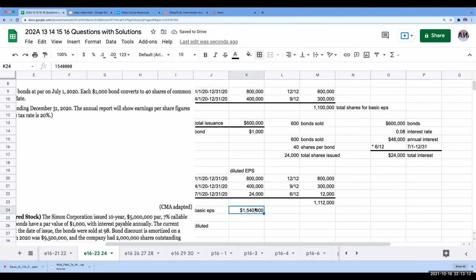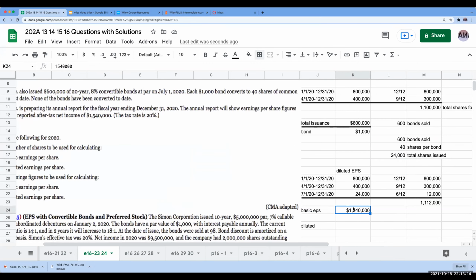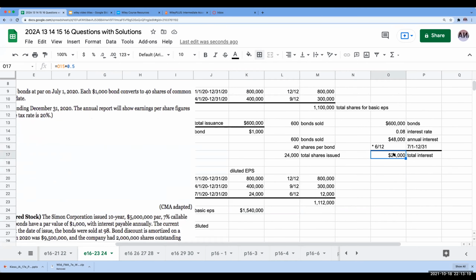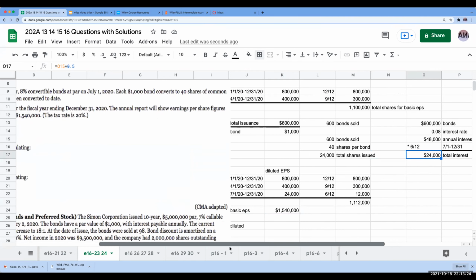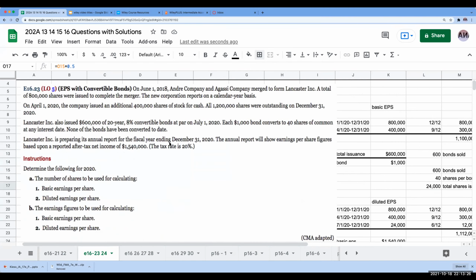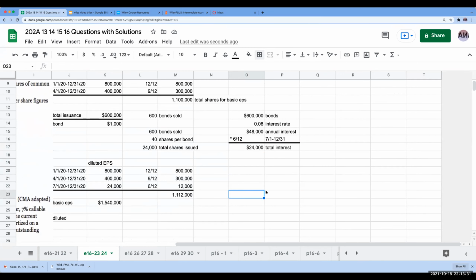Now, one of the challenges with this 1,540,000 is that it is after tax. This interest amount is pre-tax. So I need to add back this dollar amount, and I have to ask, what is the tax rate? Right over here, I've got 1,540,000, and I need to add back interest net of tax.